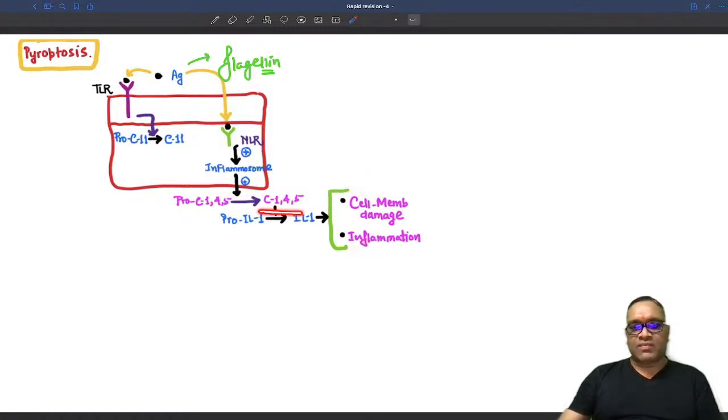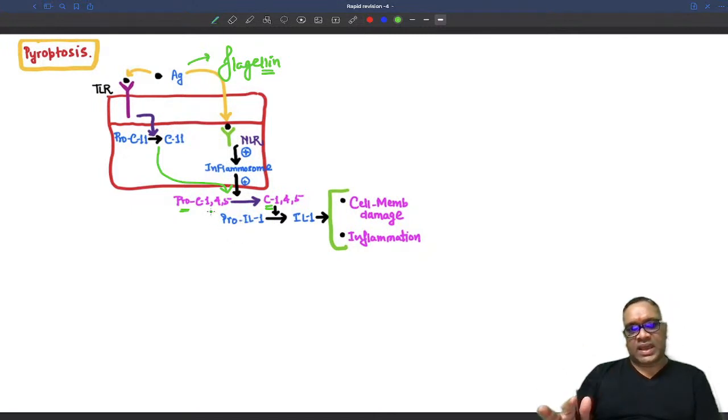So you might be thinking 1, 4, 5 is okay, but how is caspase 11 associated with this one, right? Remember, caspase 11 has a tendency to activate this step. So caspase 11 will also activate caspase 1, 4, 5, right? So caspase 11 can also do this kind of activation.